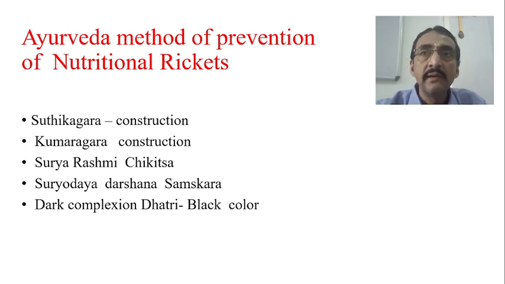Now of course in this disease we have got different types. Number one is nutritional rickets and number two is refractory rickets. Refractory rickets is the one which is not responding to vitamin D supplementation. Nutritional rickets is the one which responds very well to vitamin D supplementation. So what we are discussing today is only nutritional rickets, and not refractory rickets.